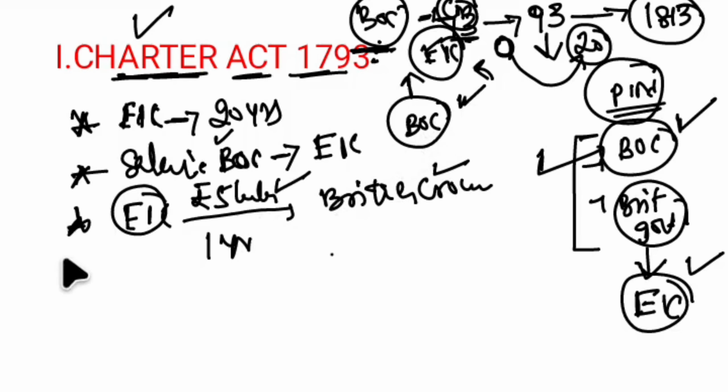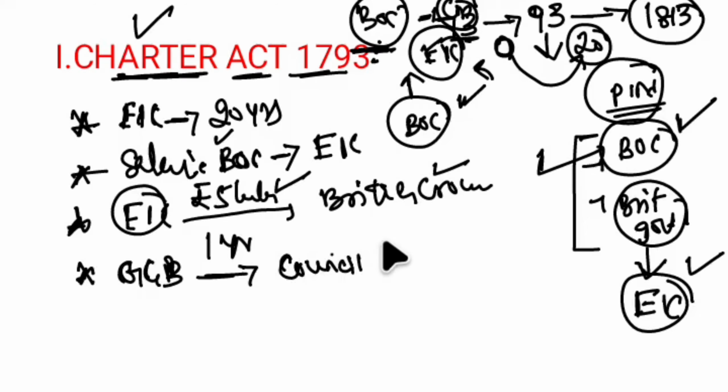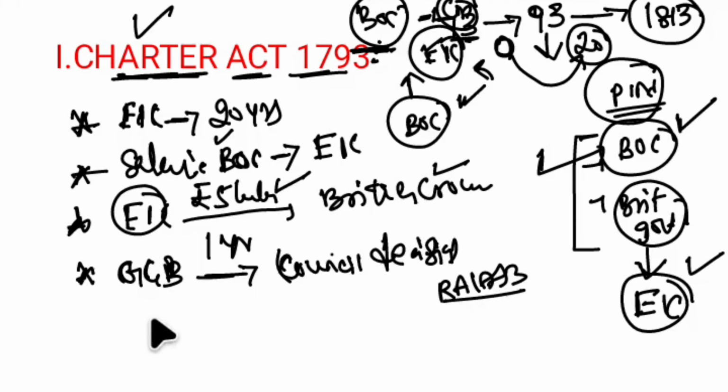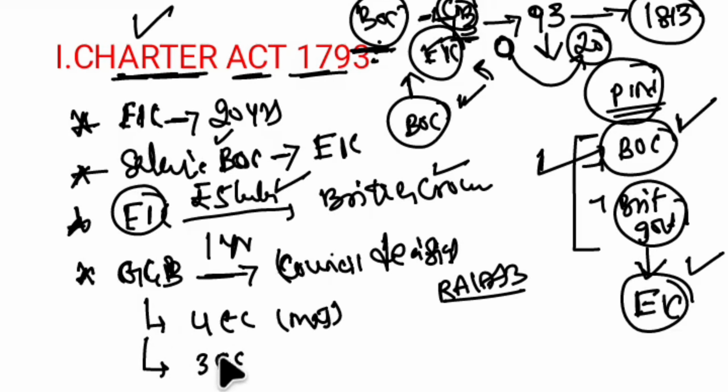So in a way, the Governor General of Bengal can override council decisions. Previously, through the Regulation Act 1773, the Governor General of Bengal had to be assisted by a 4-member executive council, and the majority decision would be approved. Through Pitt's India Act, this 4-member executive council was reduced to a 3-member executive council.